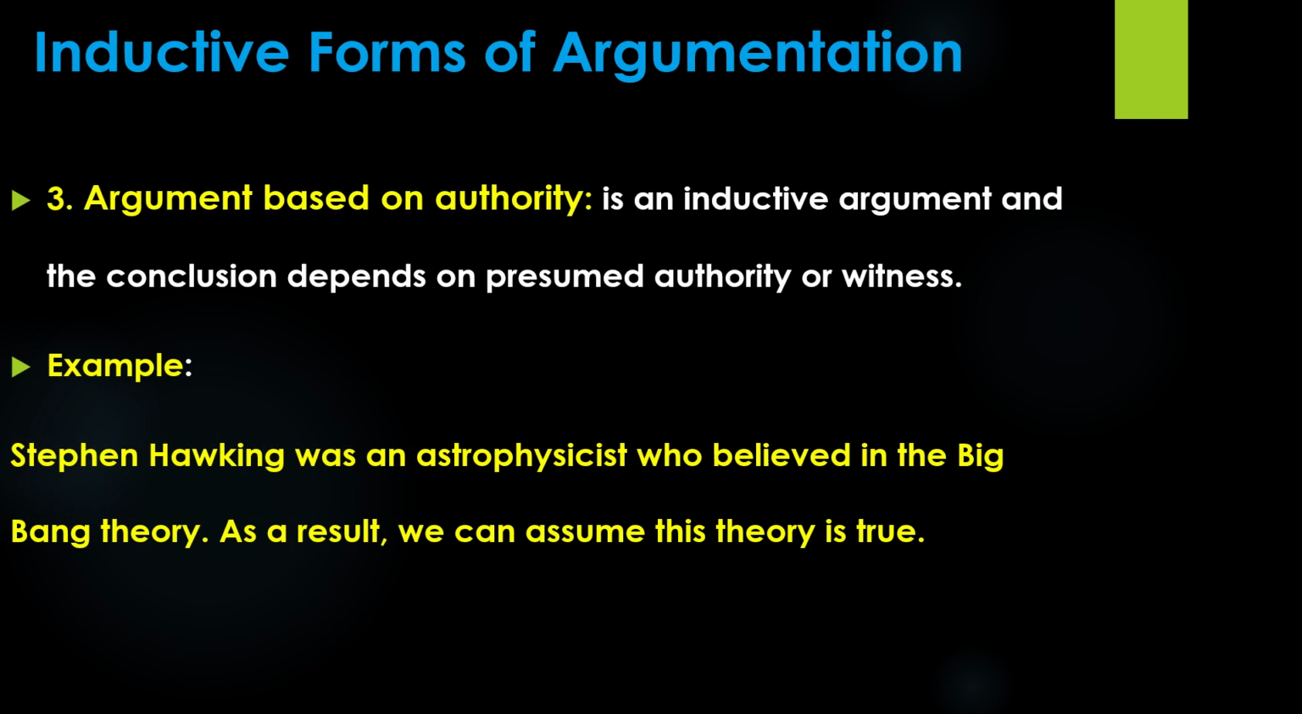The third inductive form is argument based on authority. Argument based on authority is an inductive argument, and the conclusion depends on a presumed authority or witness. Example: Stephen Hawking was an astrophysicist who believed in the Big Bang theory. As a result, we can assume this theory is true. After all, Stephen Hawking knew more than most people about astrophysics. So we can probably trust his opinion.